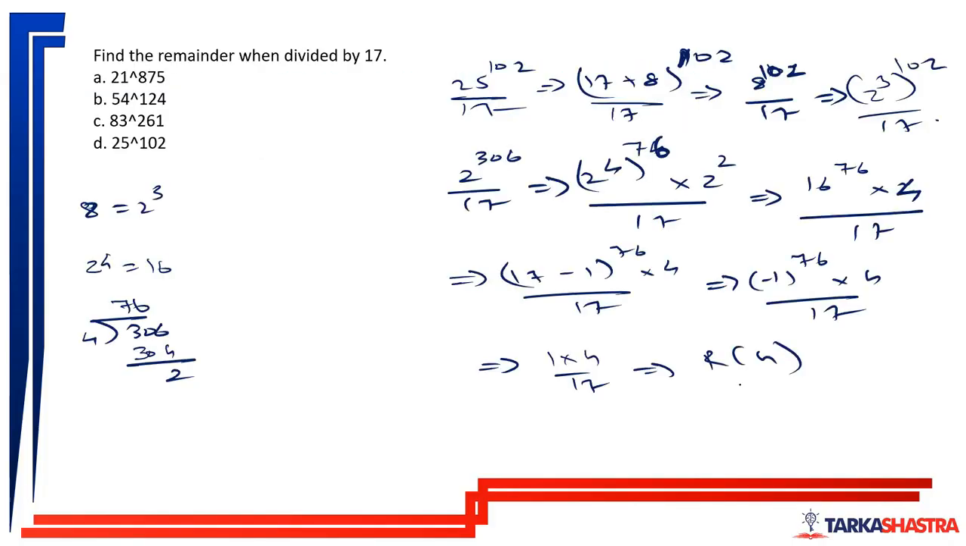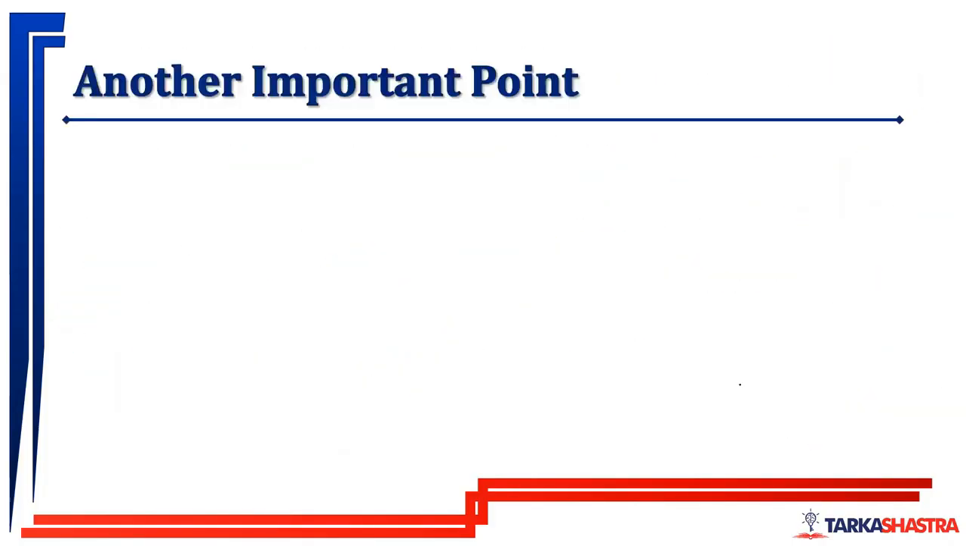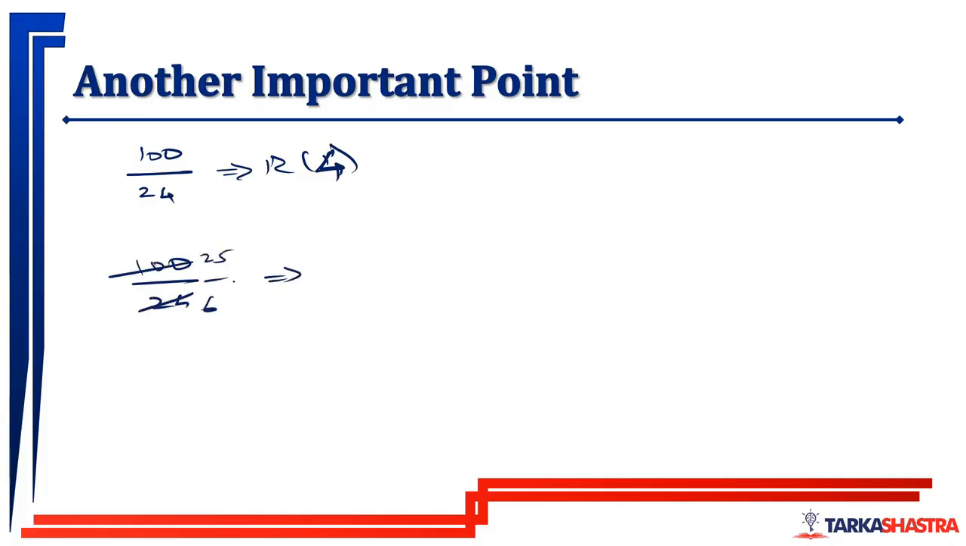Before the application of remainder theorem, let us try to understand another important point which we had skipped earlier. Now, tell me, when 100 is divided by 24, the remainder is 4 in fact. But then this thing can be reduced. 100 divided by 24. When divided by 4, it will be 25 by 6. Now 25 divided by 6, the remainder will be 1 only.